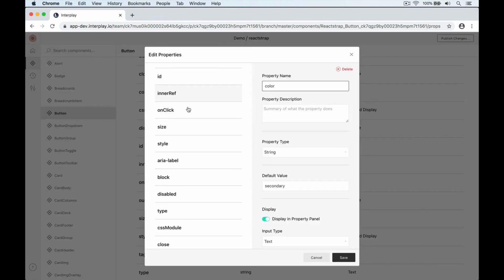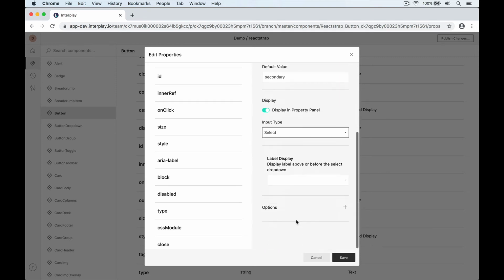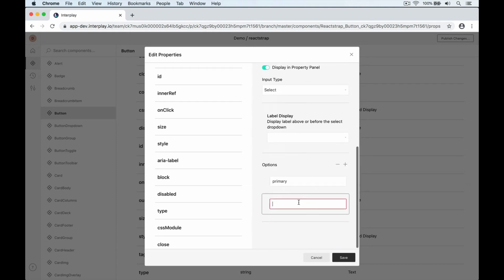And for the color property, instead of our users having to know that danger is an option, let's create a valid set they can choose from. We're adding these values here to move quickly, but when your development team has time, we actually recommend adding them as type information into your component code, and then Interplay automatically picks them up from there too.